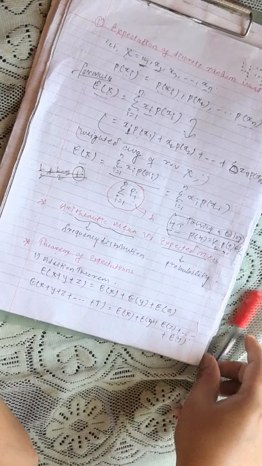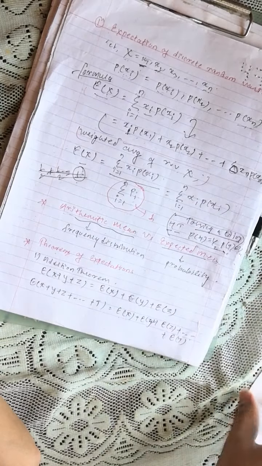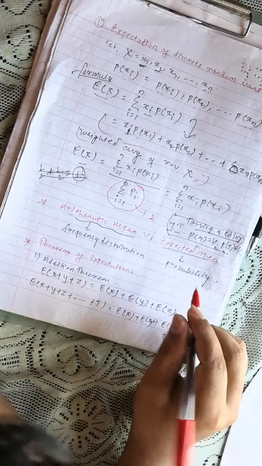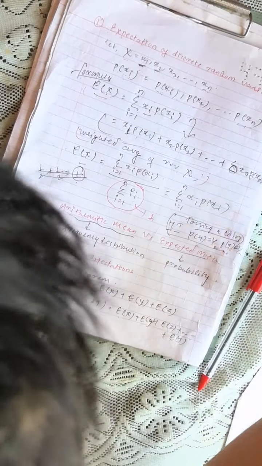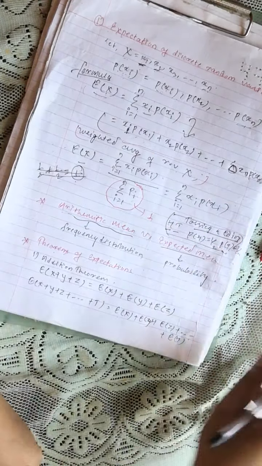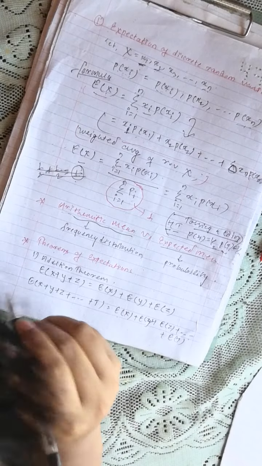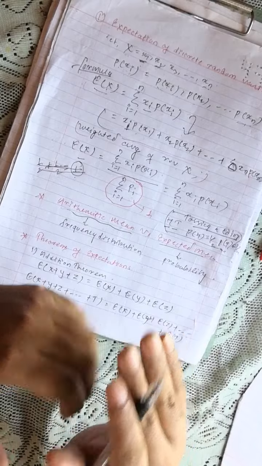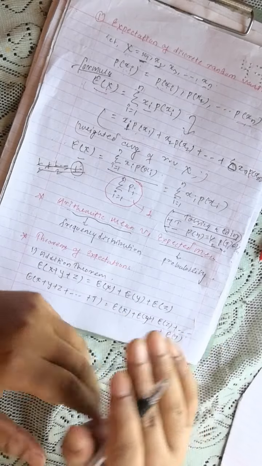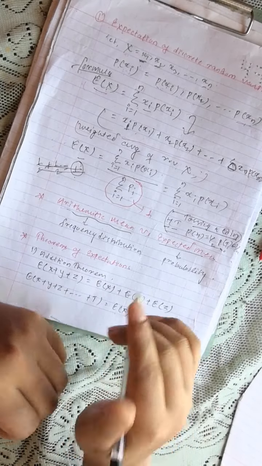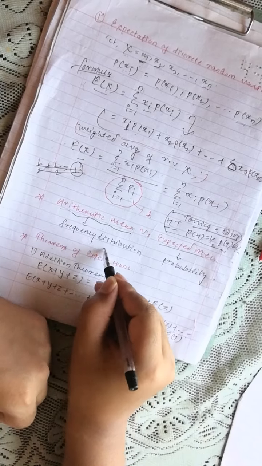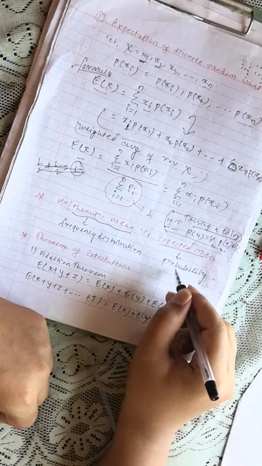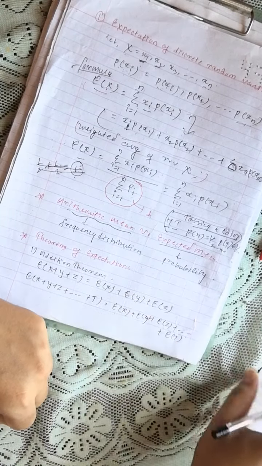Now, the next thing I want to talk about is arithmetic mean and the expectation. The expected mean and the arithmetic mean are very similar concepts. The only difference is that arithmetic mean is used for the frequency distribution, and the expected mean is used for the probability distribution.